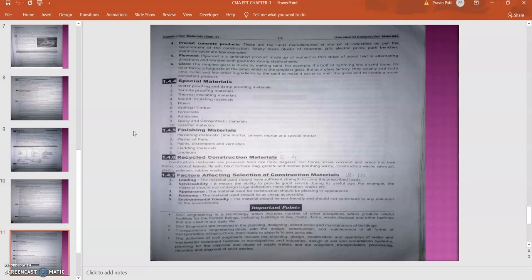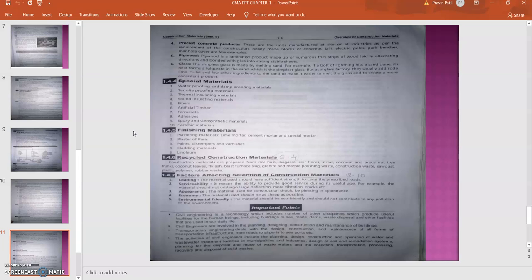Then factors affecting the selection of construction material: first, loading; second, serviceability; then appearance, economy, and environmental friendliness. First is loading. This question is asked many times in question papers: what are the different factors affecting the selection of construction material? First, loading. As we discussed, the material we are going to utilize should bear some strength and be able to withstand heavy loading. That kind of material can be beneficial for the construction work.